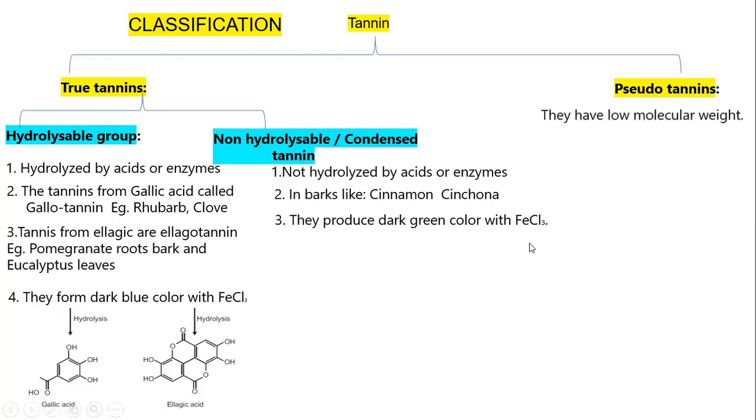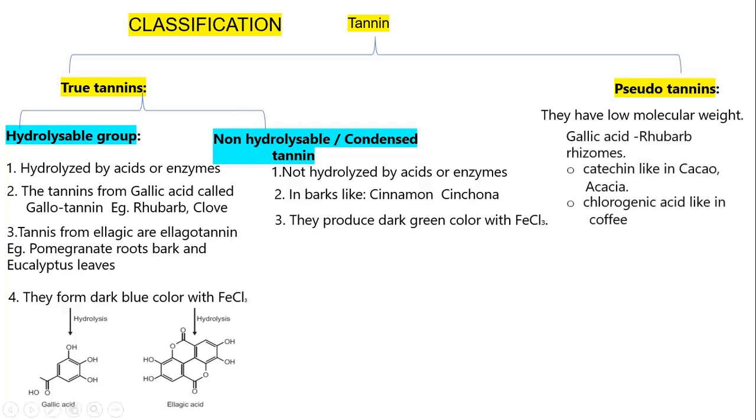Now the next one is pseudo tannins. So what is the concept? Pseudo means they are not actually tannins, but they have some chemical components because of which they show some reactions just like tannins. Actually those tannins are not in them, but they show you tannin-like properties, so we call them pseudo tannins. But they have a high molecular weight.